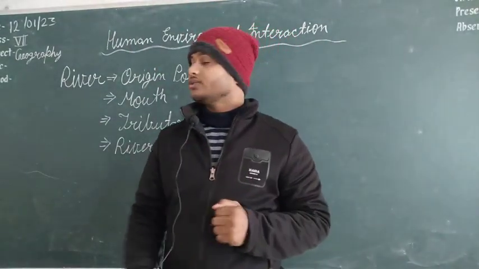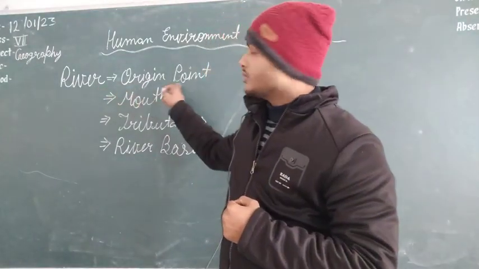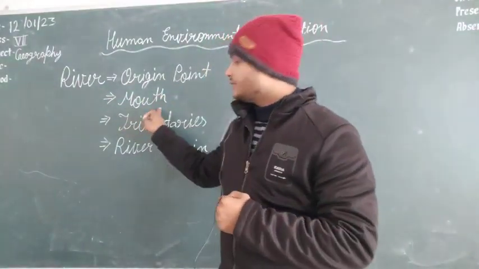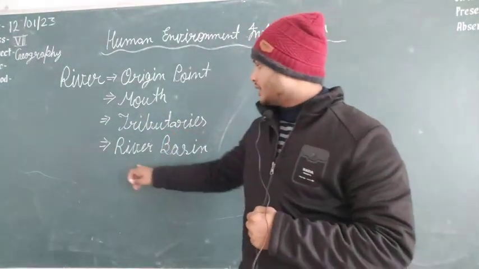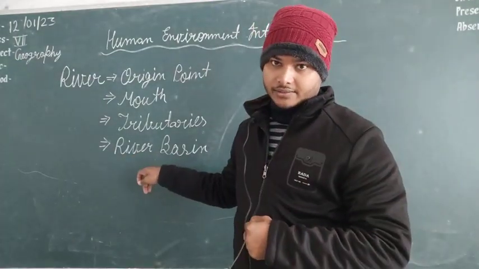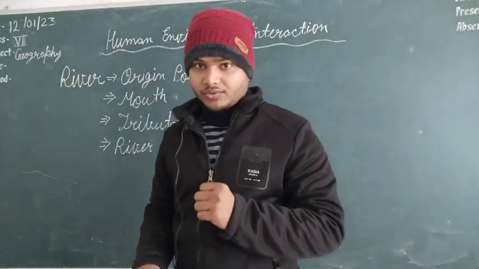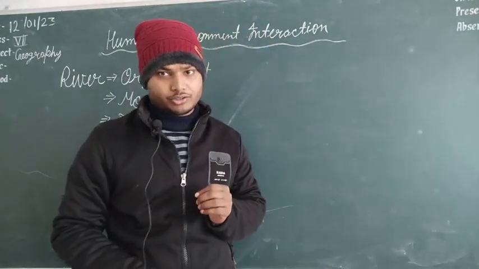So look, as we start, first the point will be river. We will discuss the origin point of the river, and then again the mouth of the river, then the tributaries of the river, and the last one, one more topic, the river basin. Okay, so let us clear these topics first, and then I will tell you the definition, and then you will complete it in your fair copy.